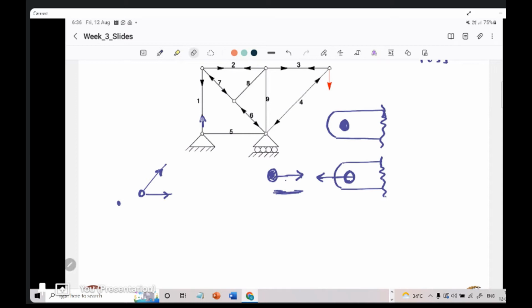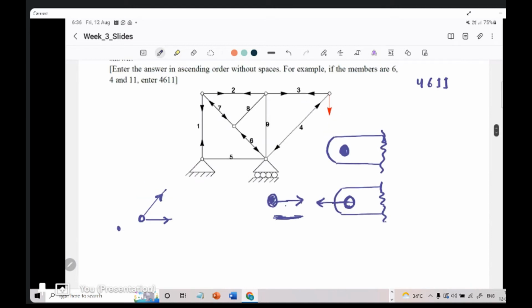Okay. There is another way to look at this. If I consider it from the member's reference, if I take this member 1, I can see that this is the force that has been applied, and there is another force that has been applied. This is a joint, this is a joint. Now I cut out this portion and I see just this.